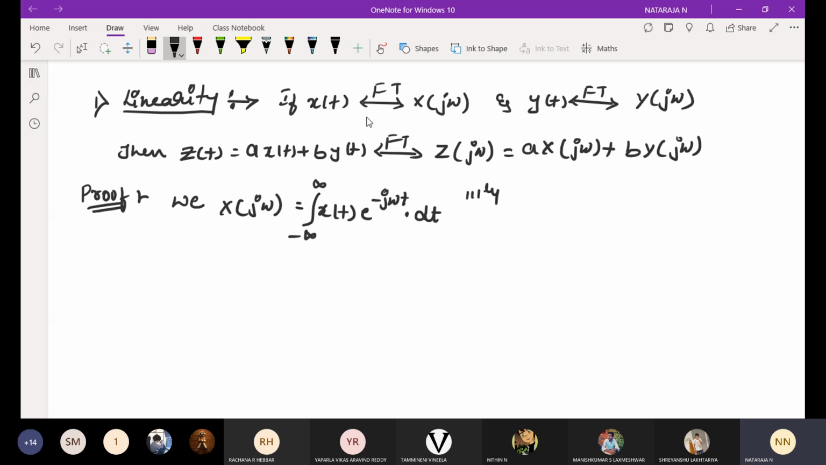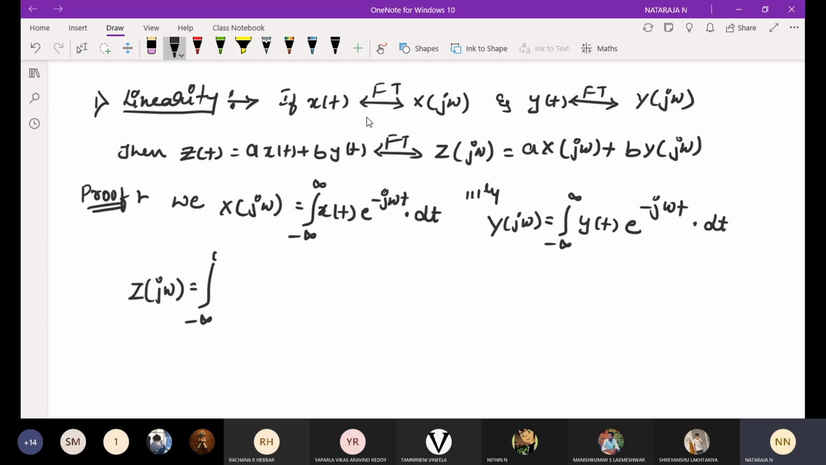Similarly, y of j omega is equal to integral from minus infinity to infinity y of t e power minus j omega t into dt. Okay, now I am going to represent z of j omega is equal to integral from minus infinity to infinity z of t into e power minus j omega t into dt. Now you replace z of t in terms of a into x of t plus b into y of t.